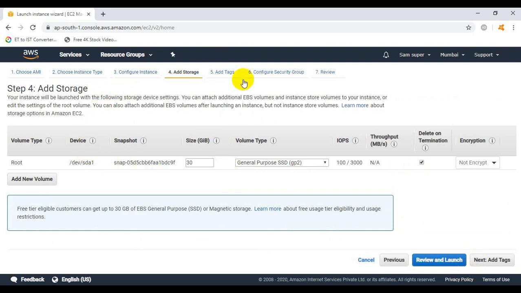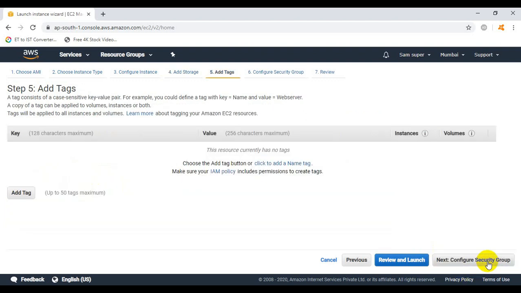We have no need to change anything here in step number 4. Step number 4 is asking for adding storage. By default we have one storage of 30 gigs. If you want to add one more extra storage, you need to click on add new volume. But right now our requirement is not to add new storage, so we will leave it as it is. Now click on next.